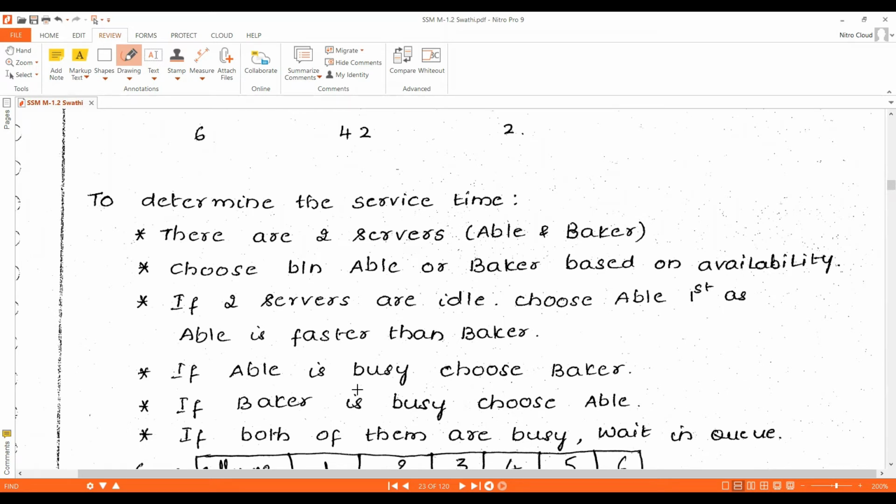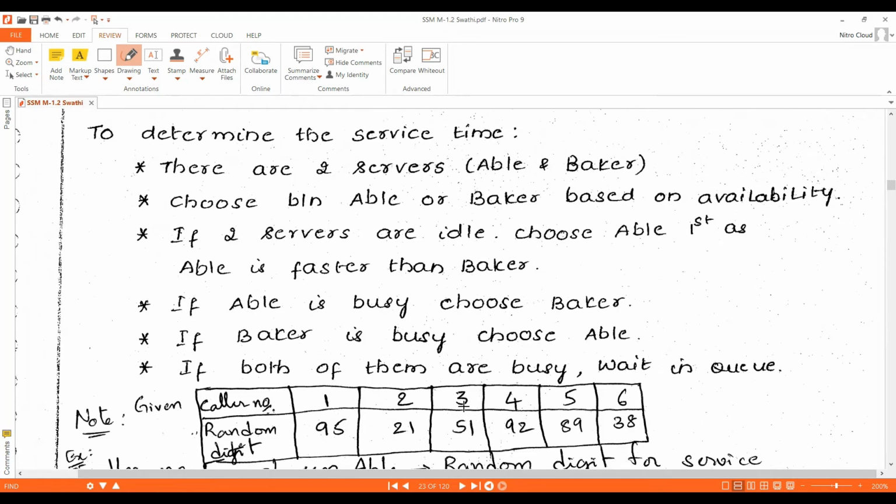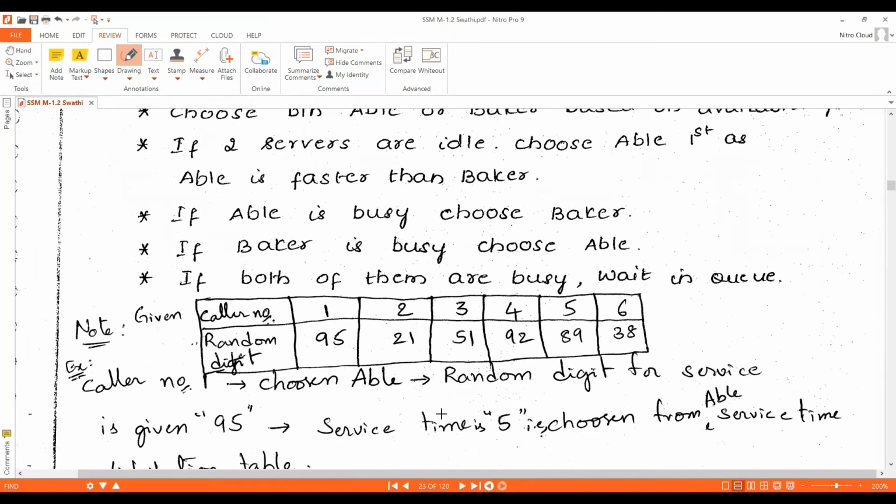If Able is busy, choose Baker. If Baker is busy, choose Able. If Able is busy with some customer, then the new customer will be assigned to Baker. If Baker is busy, then choose Able. If Able and Baker both are busy, then the customer needs to wait in the queue.